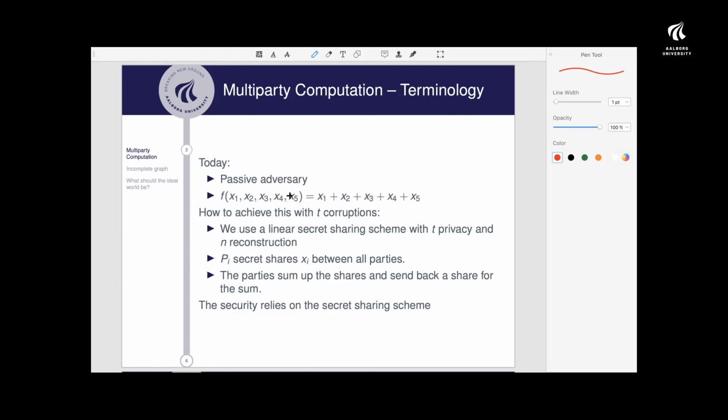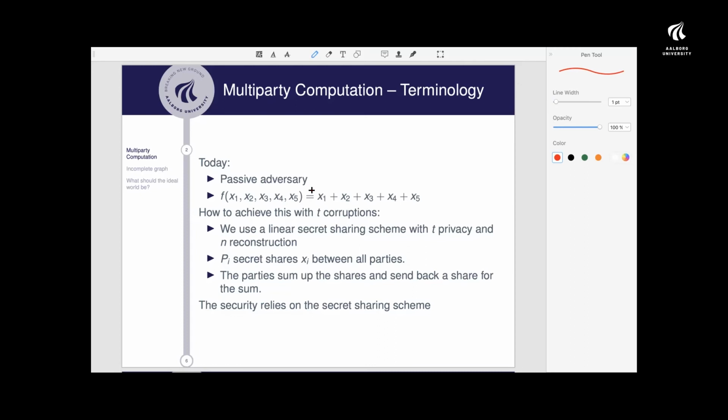That's also one of the reasons why it's difficult to define security in multi-party computation, because an adversary needs to learn something, since it needs to learn the output at the end. Okay, so that's one way of computing this function.